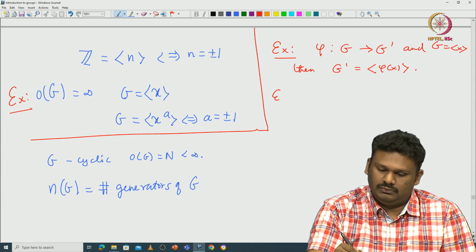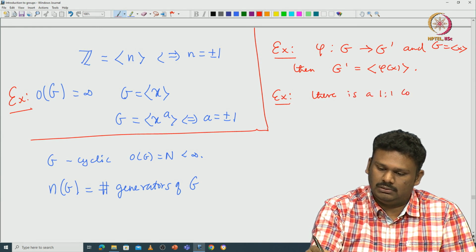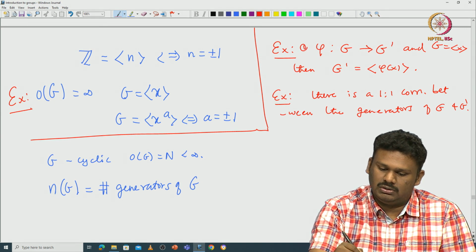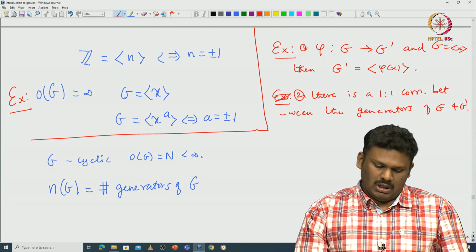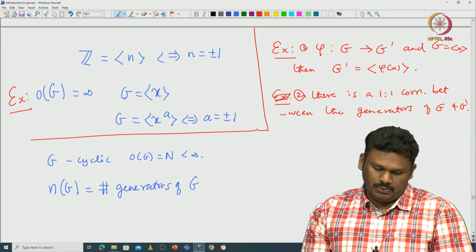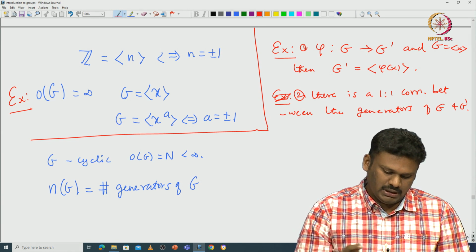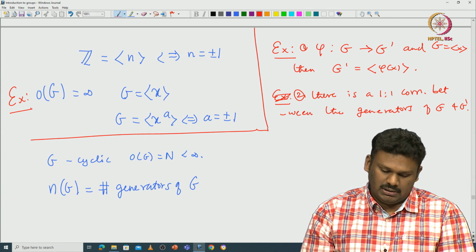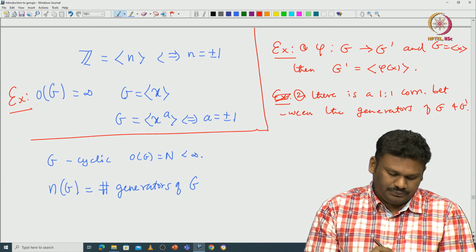So in particular, there is a one-to-one correspondence between the generators of G and the generators of G dash. This is another exercise. Now because of this, since there is a unique group Z mod NZ up to isomorphism, this problem is exactly counting the number of generators of Z modulo NZ. So let us see what happens to that.